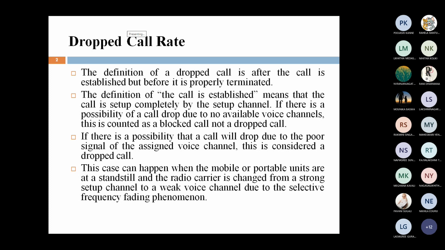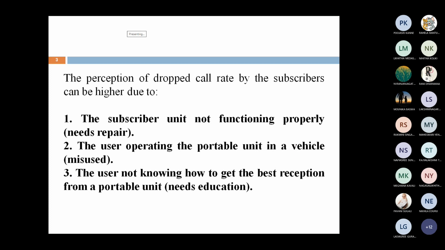From this definition of a dropped call, when the dropped call rate is higher, the first cause is the subscriber unit not functioning properly. That is your mobile unit, your cell phone, not working perfectly. Then it needs to be repaired. This is the first one. When a dropped call comes, if the subscriber unit is not working properly, then automatically it needs repair.